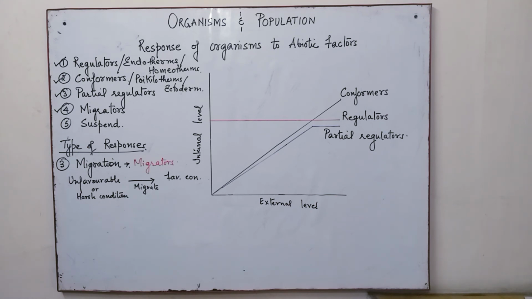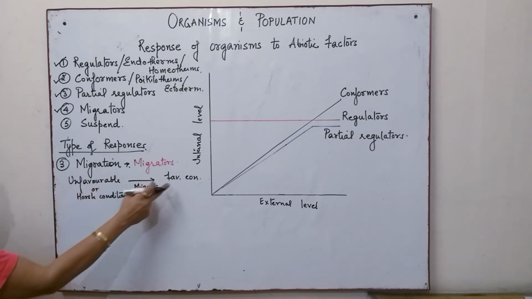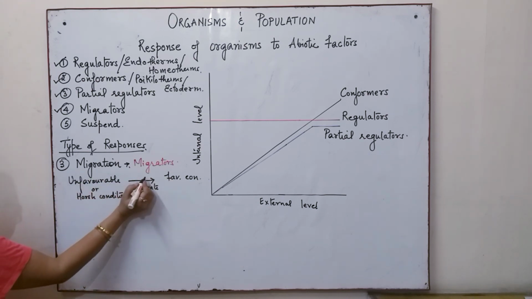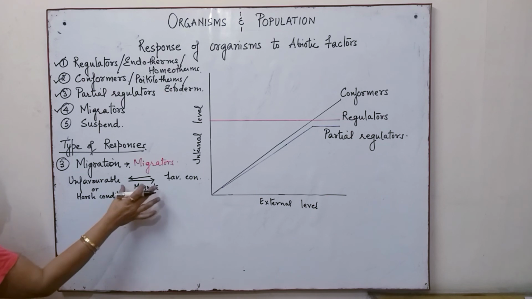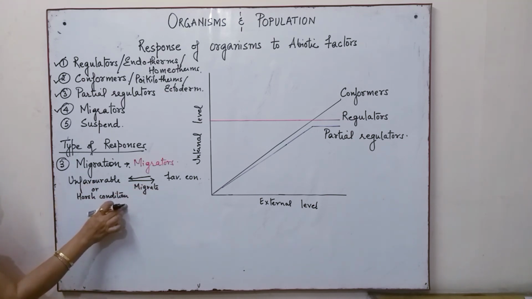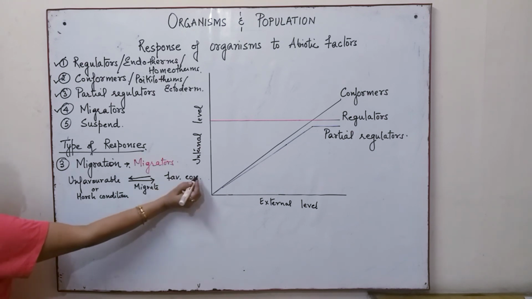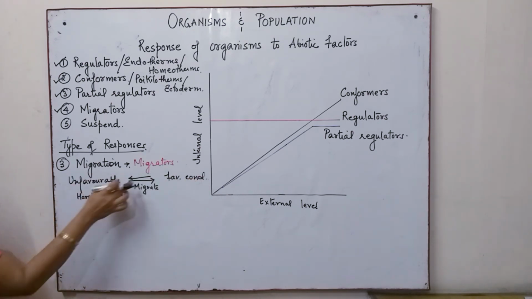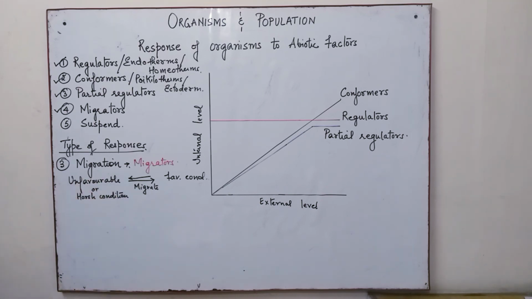Now, on the oncoming of the favorable condition, it will return back. So it's a two-way phenomenon in which the organism will migrate during the unfavorable conditions to a favorable condition, and on the return of the favorable condition, the organism will return to its original place.